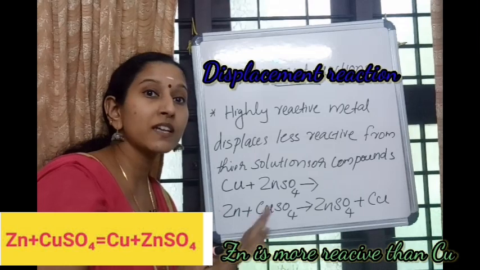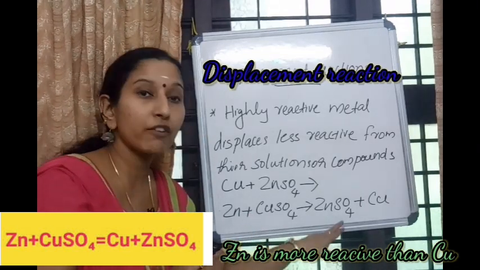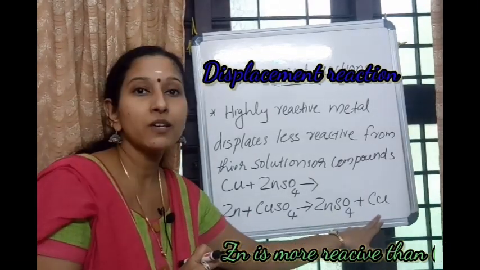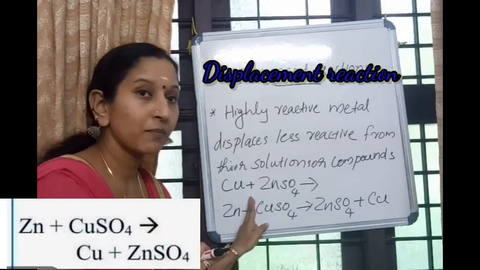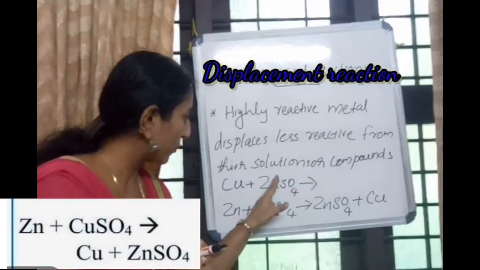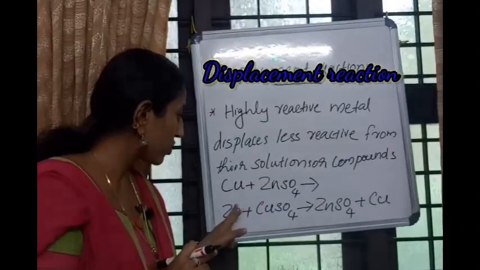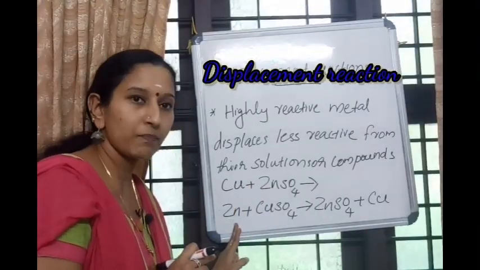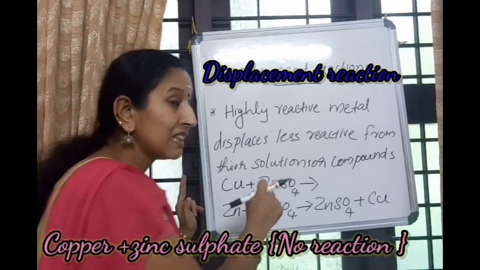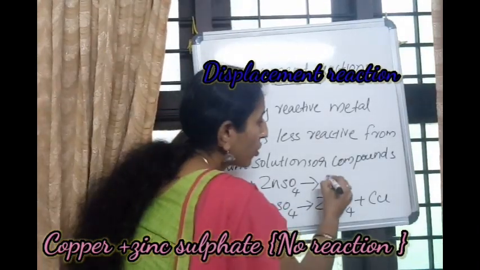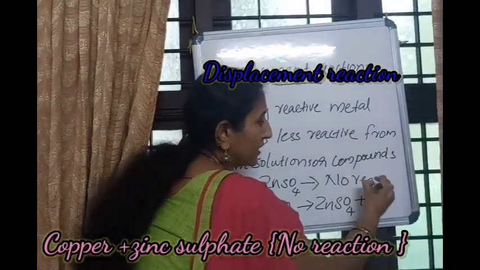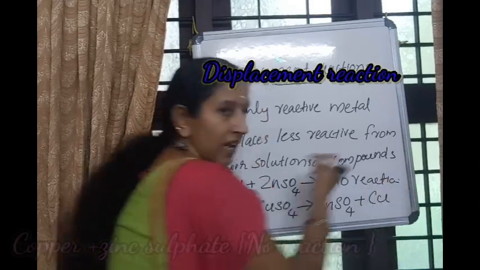So zinc displaces copper from copper sulfate and forms ZnSO4 and Cu. And you just check it here. Here it is just the opposite: Cu instead of CuSO4, and instead of ZnSO4, Zn. In this case, there is no reaction.